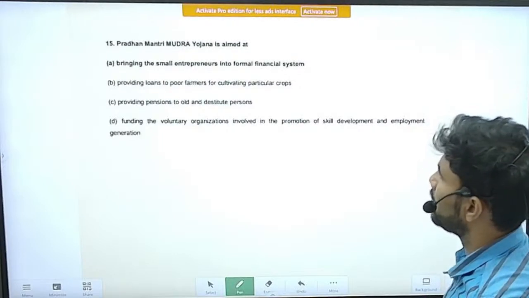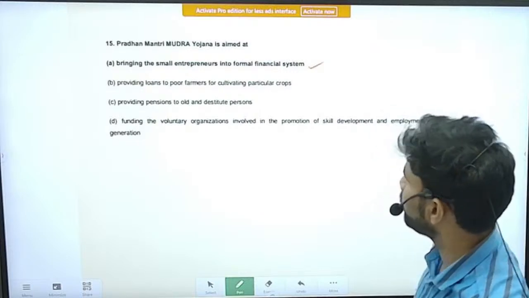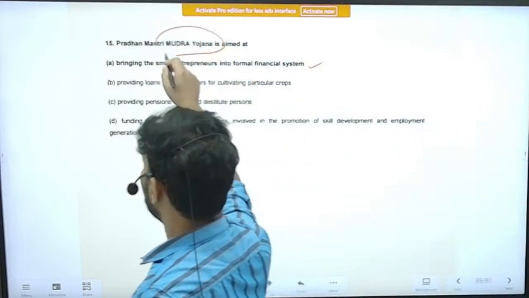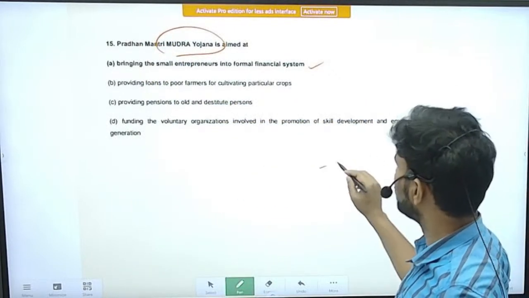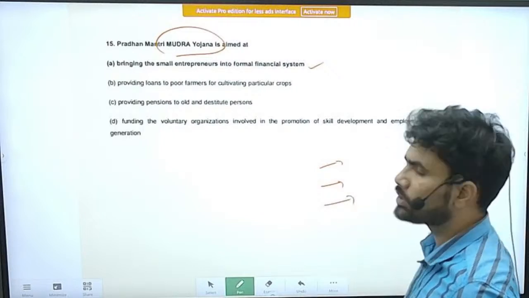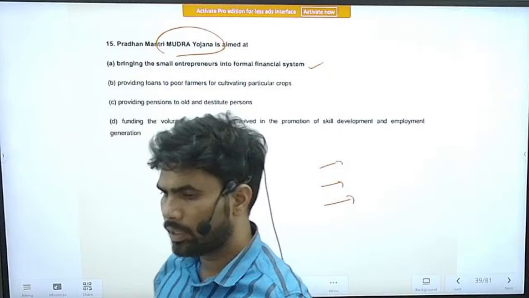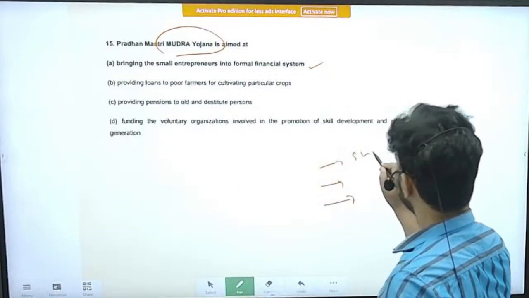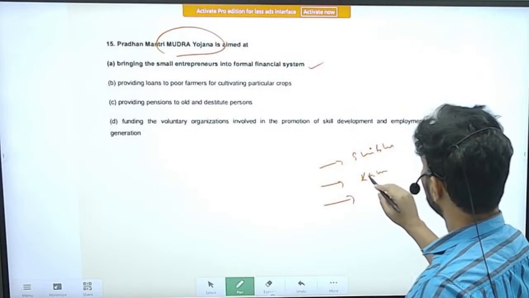Right. Next is Pradhan Mantri Mudra Yojana, aimed at bringing all the small entrepreneurs into the formal financial system. Mudra Yojana was a very important scheme during 2016-17. There are three categories of loans under Mudra Yojana: Shishu, Kishor and Tarun.